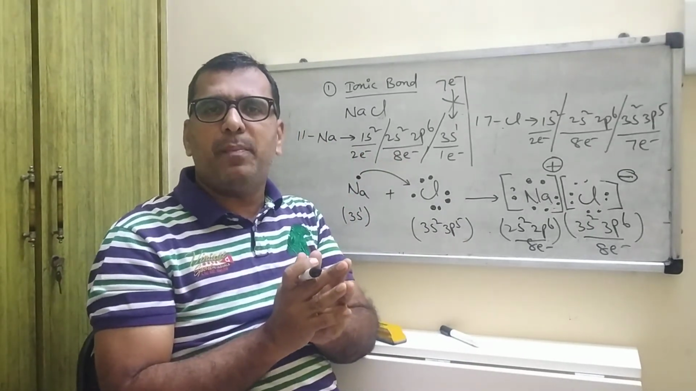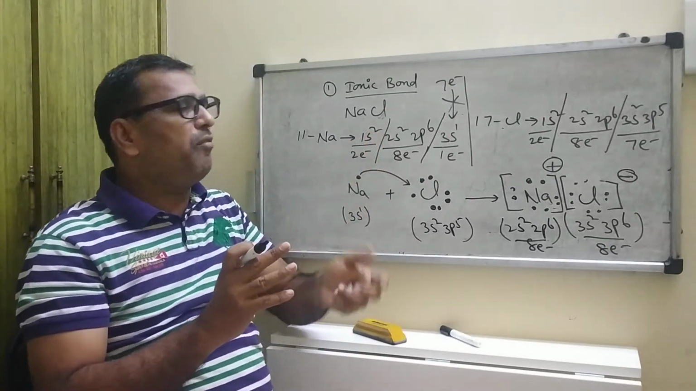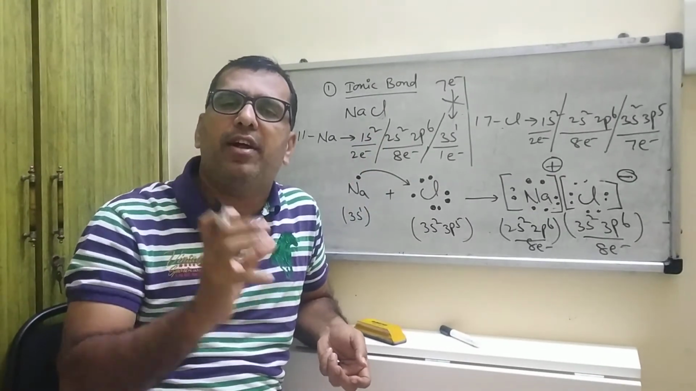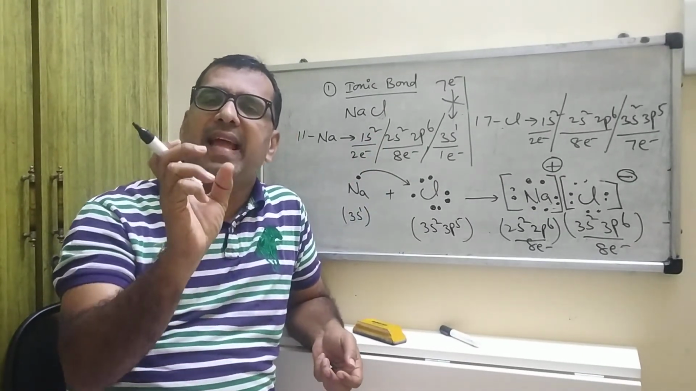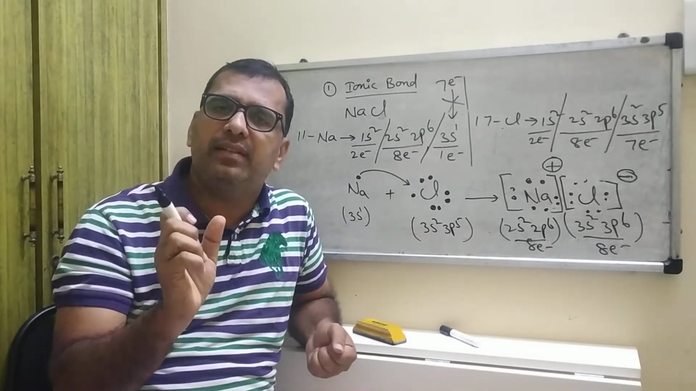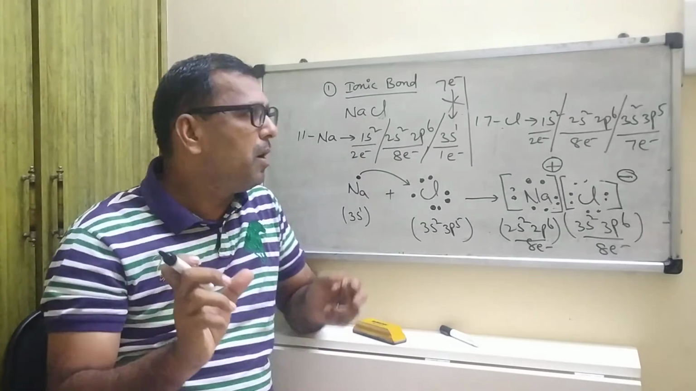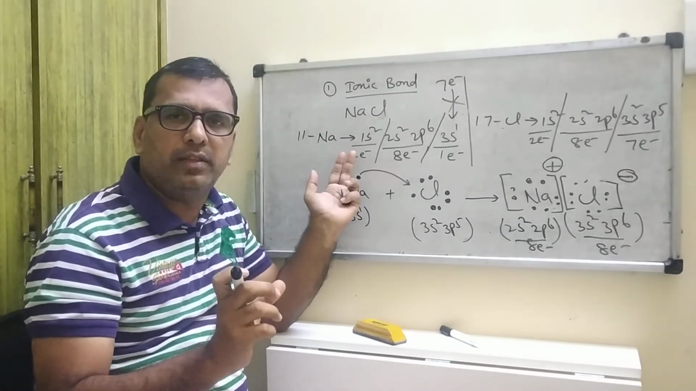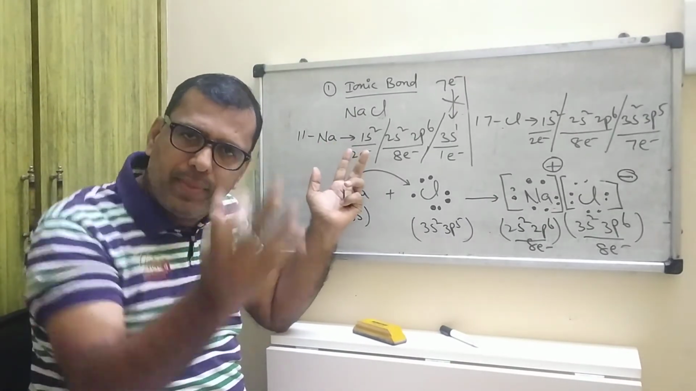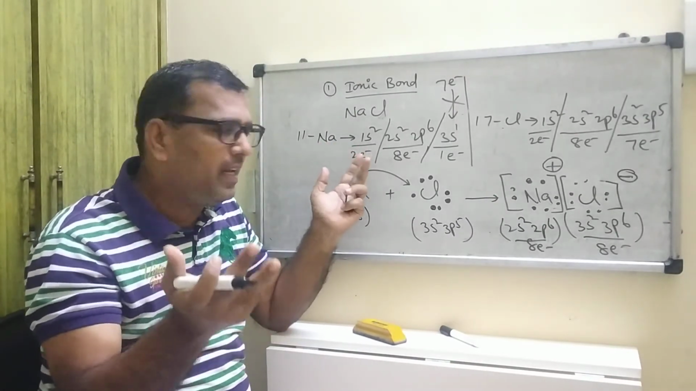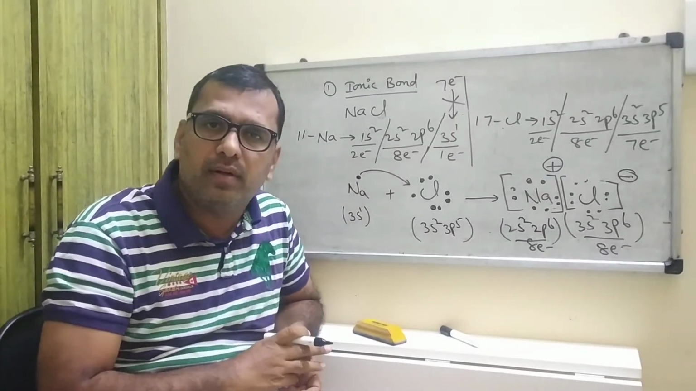So like this, what happened here? What is the definition of ionic bond? The electrostatic force of attraction that exists between two ions or two atoms by complete transfer of electrons is known as an ionic bond.